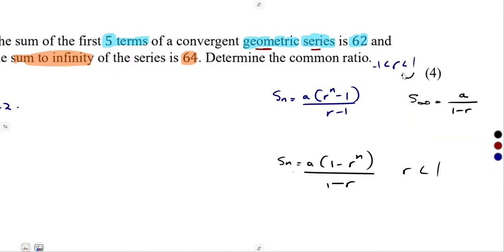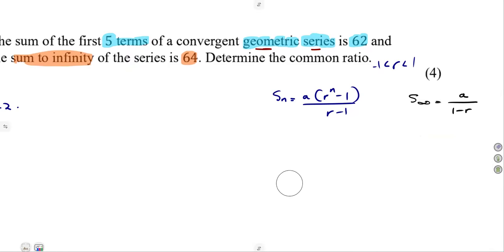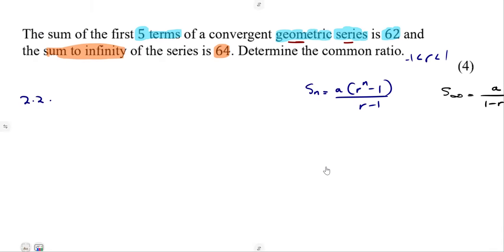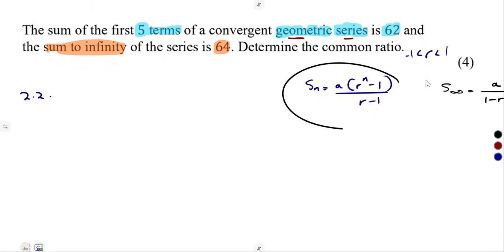And our r in this case is less than 1. So you can actually use this formula. It has the same denominator presentation, one is r minus 1, this is 1 minus r. So it's up to you. But for those who are used to the formula sheet, I'm just going to maintain the formula that you're given in your formula sheet, all right?